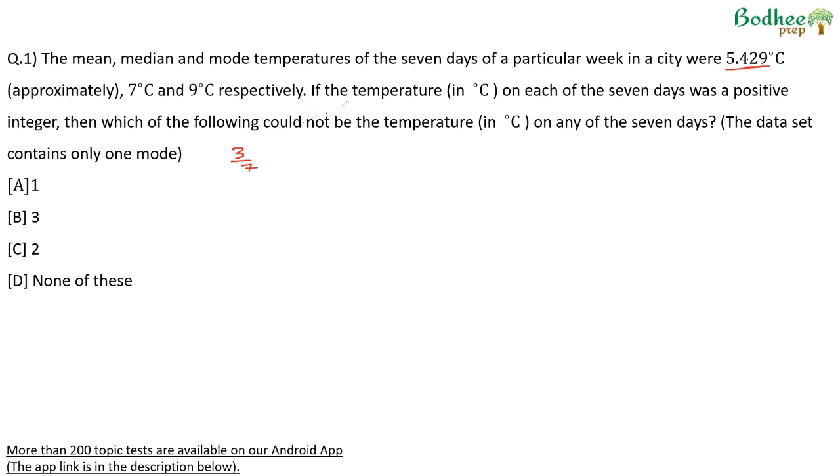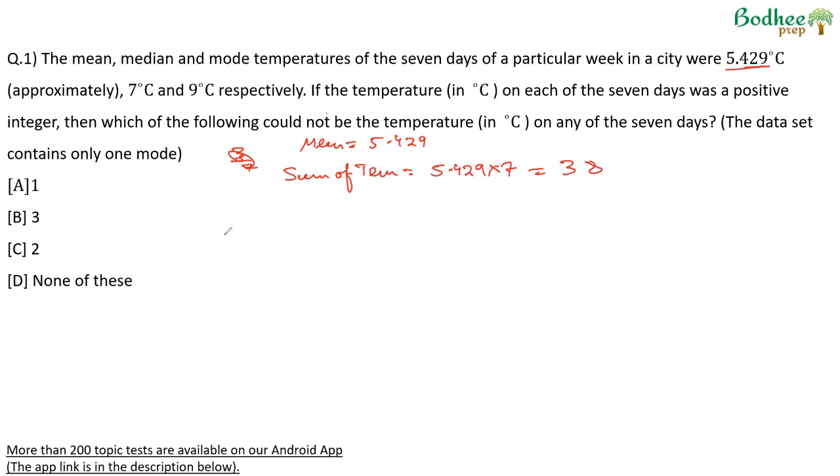And therefore, because the mean or average is 5.429, the sum of temperatures would be 5.429 into 7. 5 into 7 is 35, 3 by 7 into 7 is 3, so this becomes 38.